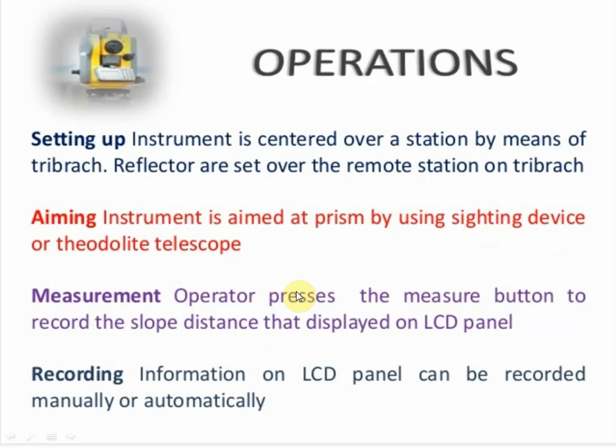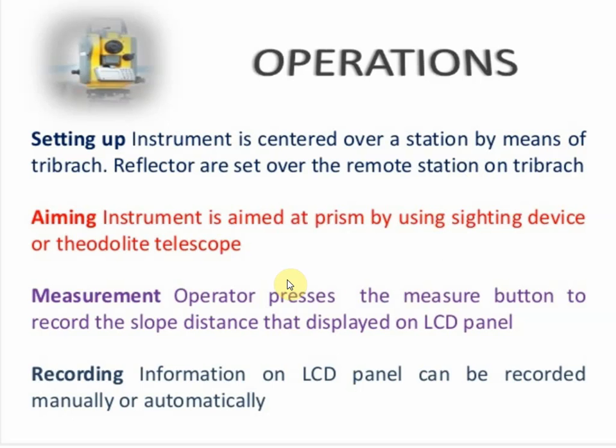Next, operating. How do you operate this EDM? First is setting up the instrument. The instrument is centered over a station by means of a tribrach. Reflectors are set over the remote station on a tribrach. So the instrument is set up at the station from where you want to measure the distance, and the reflector at the object station.